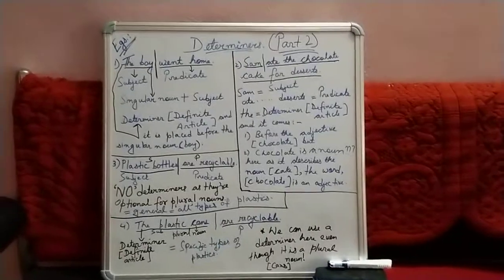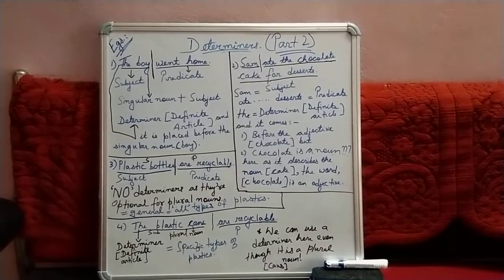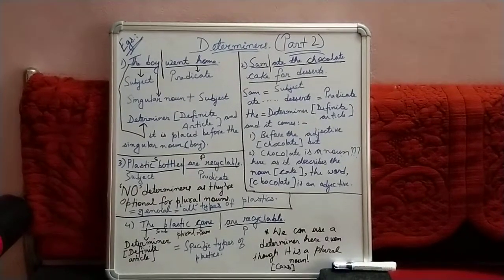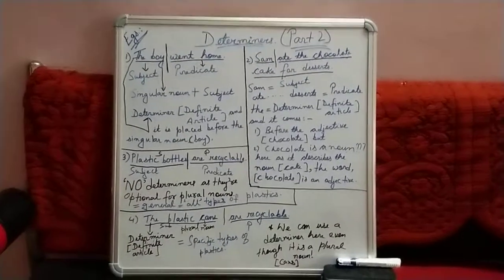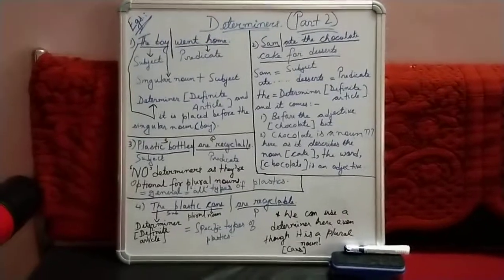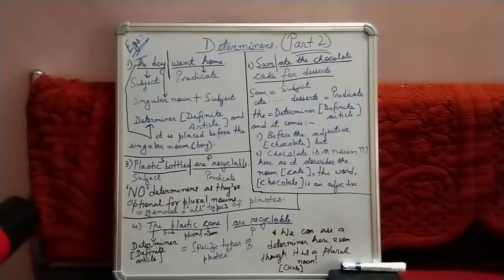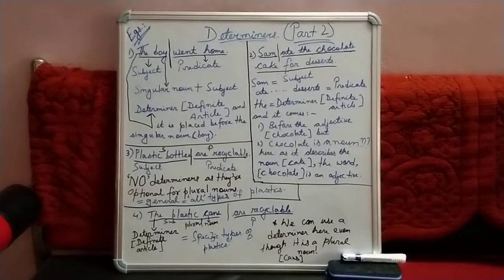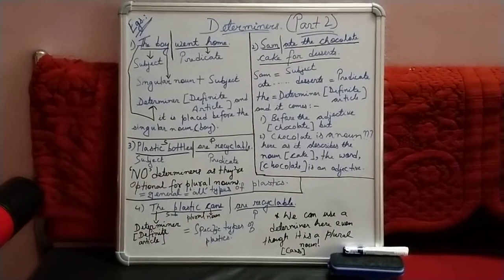Now moving to the last example: the plastic cans are recyclable. Here our subject is the plastic cans and the predicate is are recyclable. The determiner is the, which is also known as the definite article. Here we know that this is a plural noun because of the word CANS, because we have the letter S attached to CAN, and also because of our helping verb ARE. ARE is a helping verb which helps us to know that the noun in question is a plural noun.